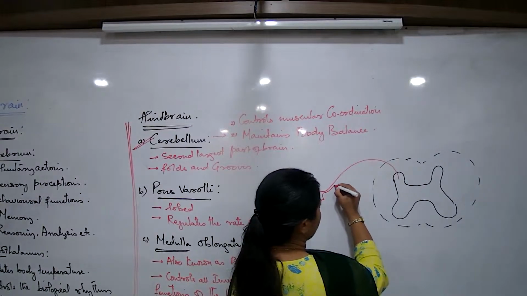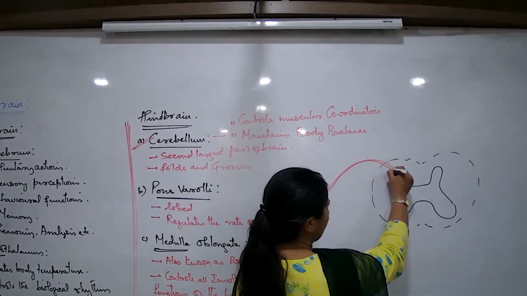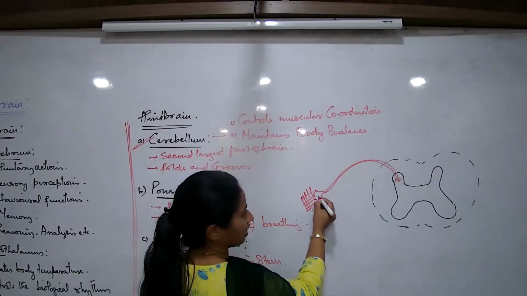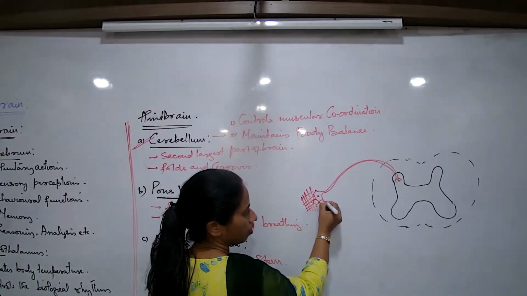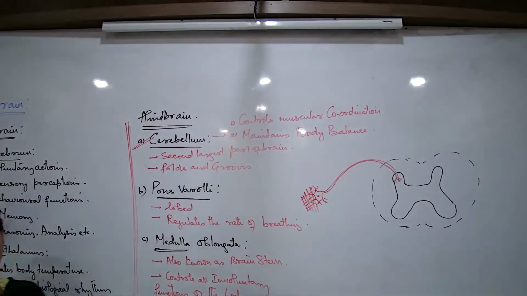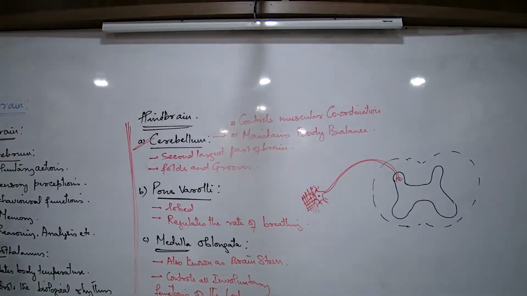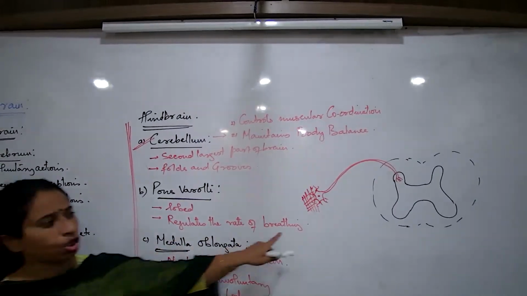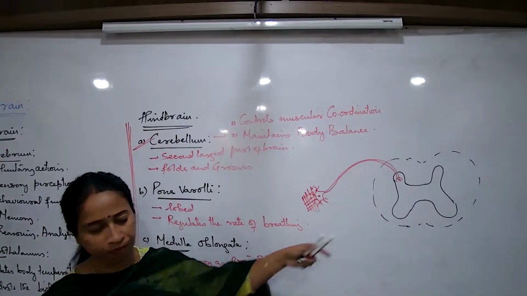What is the name of the neuron that I am drawing here right now? Sensory neuron. What will be the job of this sensory neuron? Carry the impulse from the receptor to the spinal cord. What is the job of the sensory neuron? Carry the impulses, information from a receptor to the spinal cord.